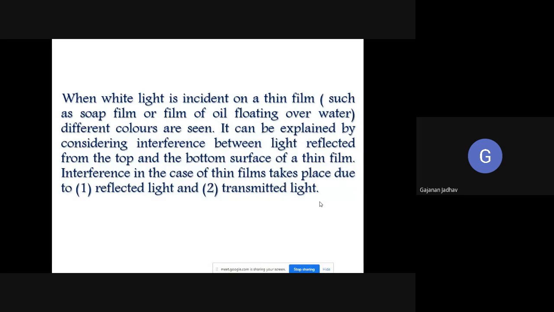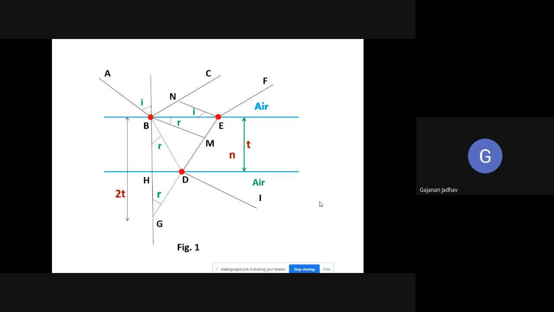So interference in the case of thin film takes place due to the reflected light and transmitted light. Here I have the figure where you can see the thin film. This is the upper surface of the thin film, and this is the lower surface of the thin film, which has thickness T. This T shows the thickness of this particular thin film, which has refractive index N.